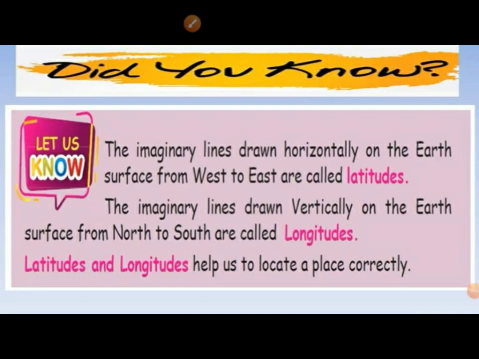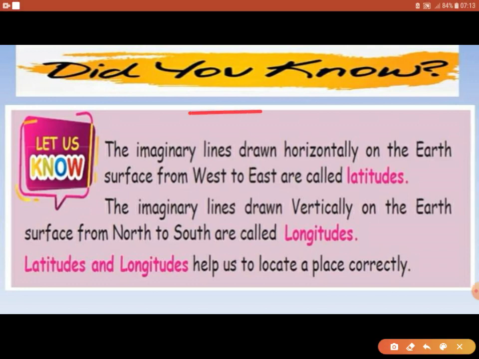Let us know about the imaginary lines drawn horizontally on the Earth's surface from west to east, called latitudes, and the imaginary lines drawn vertically from north to south, called longitudes. Latitudes and longitudes help us to locate a place correctly.